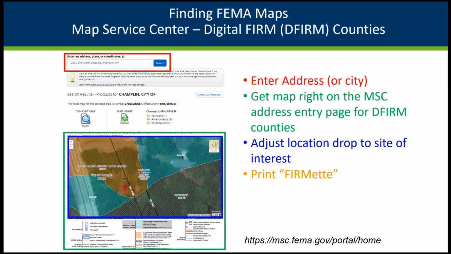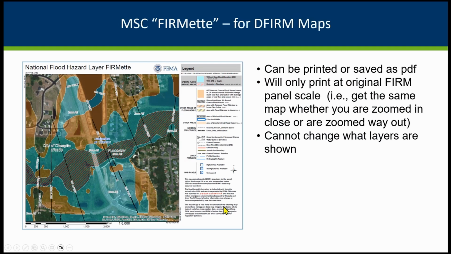So then I want to print this, so I'm going to hit this button here, which prints a format, a piece of that flood insurance rate map, or little piece of the FIRM. If I hit that, this is what my format will look like. It will have the same scale as the original panels, this map. It doesn't let you print at different scales. So if you want something zoomed in or out more, you have to do a screen grab on the earlier page. But for the actual official format, it does force you to be at the same scale as the panel.